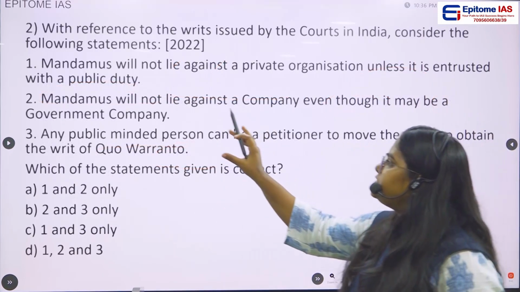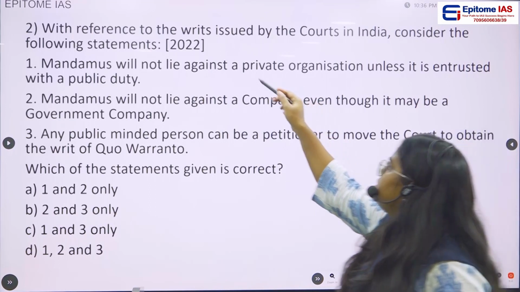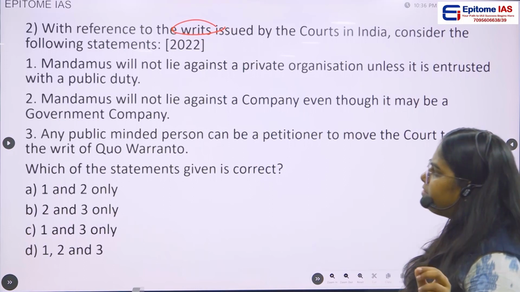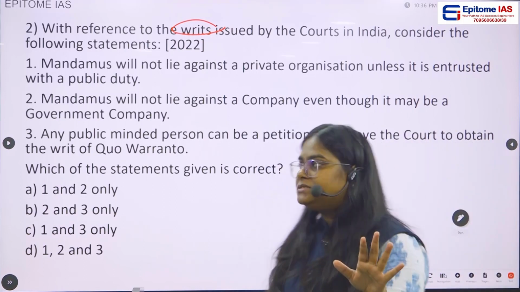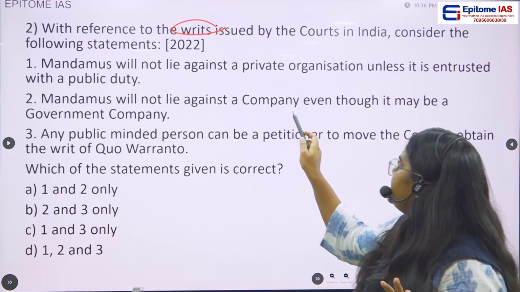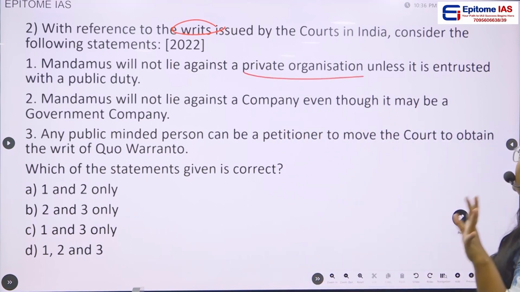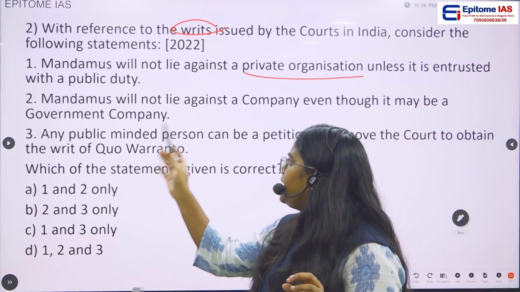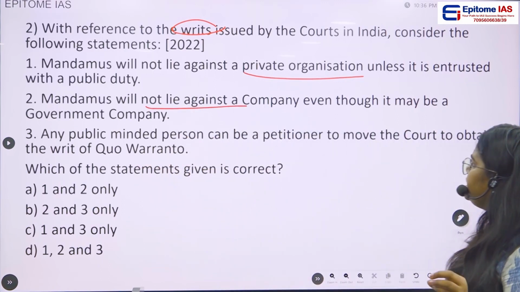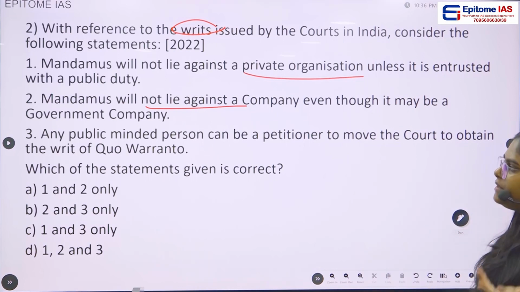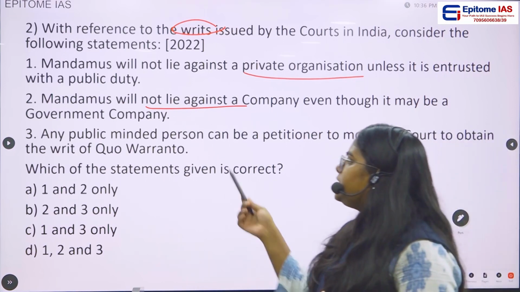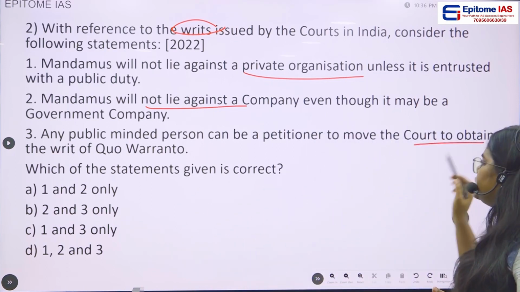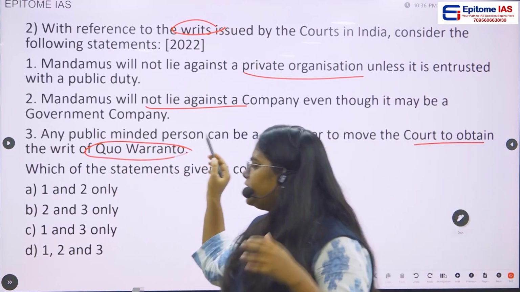Then next question, with reference to the writs issued by the courts in India, consider the following statements. Statement 1, mandamus will not lie against a private organization unless it is entrusted with a public duty. Statement 2, mandamus will not lie against a company even though it may be a government company. Statement 3, any public-minded person can be a petitioner to move the court to obtain the writ of quo warranto.